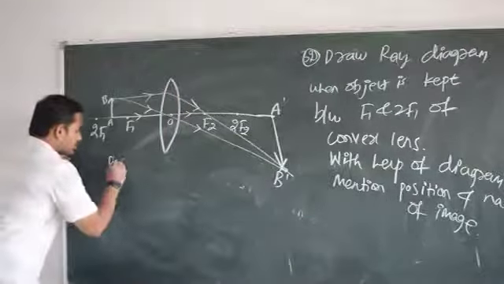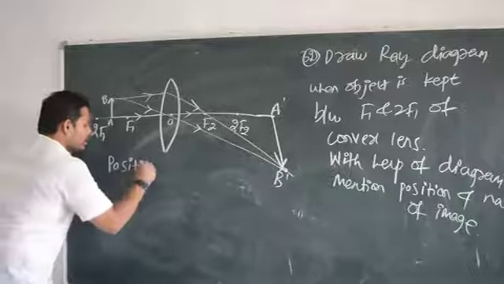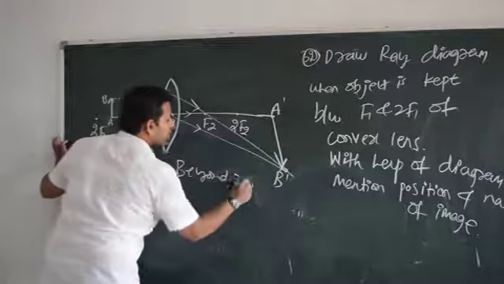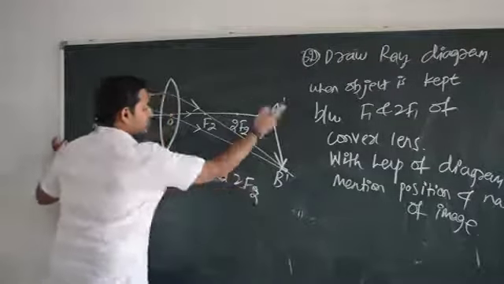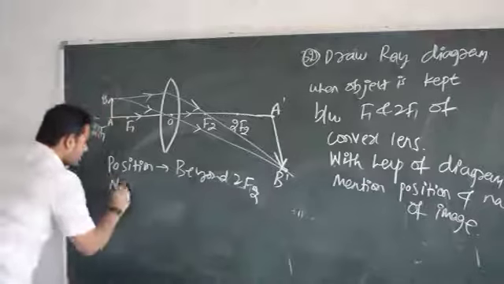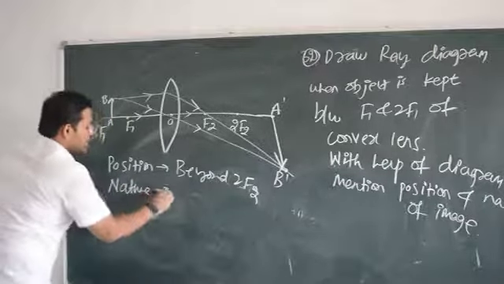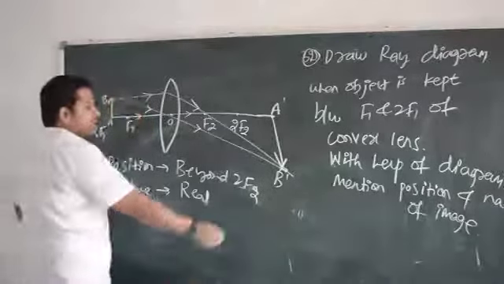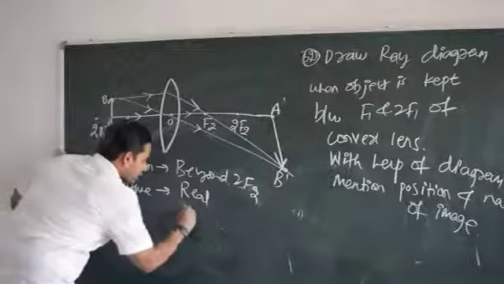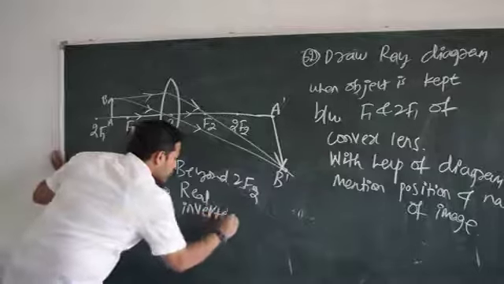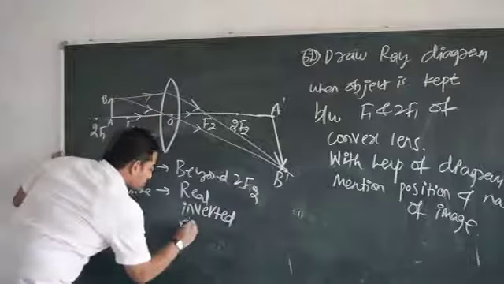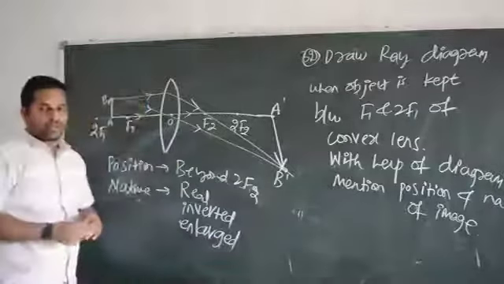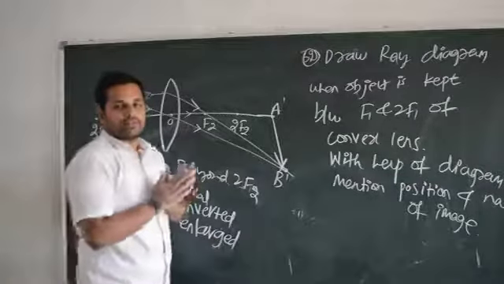So position of image. Where is the position? Tell me. It is beyond 2F2, right? Observe it. It is beyond 2F2. Okay. Next, what is the nature of image? You have to tell me. Nature: real rays of light are meeting. That's why it is real. Real images are inverted. In the diagram also it is inverted. Yes or no? Real, inverted, and it is larger in size. So that's why it is enlarged. Done. Over. This question paper is complete now.